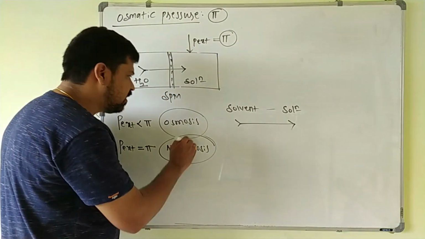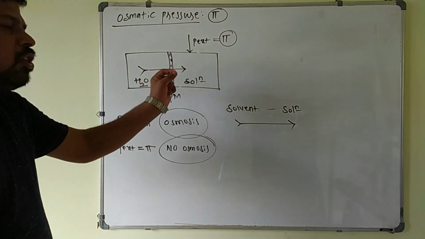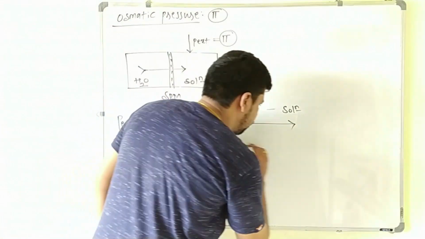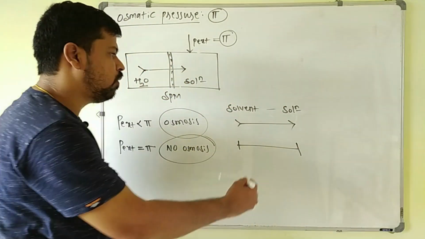So this is nothing but the external pressure that is applied to stop the osmosis, to stop the movement of solvent molecules. So here there is no movement of solvent molecules from solution to solvent or from solvent to the solution side.